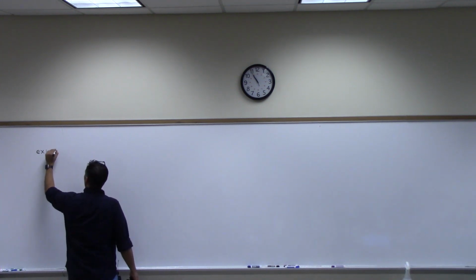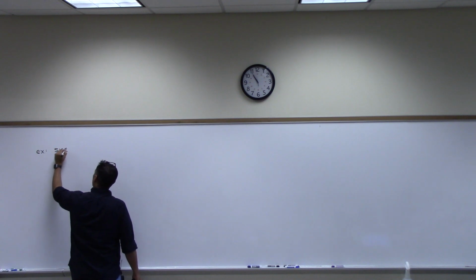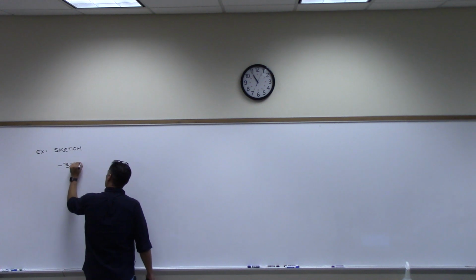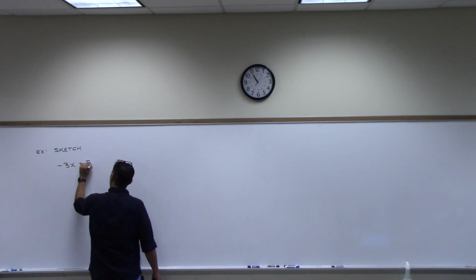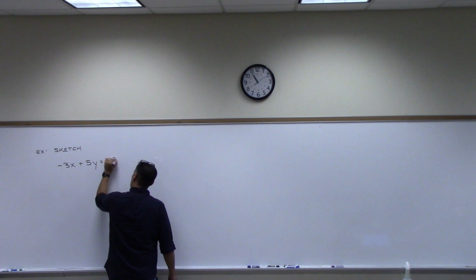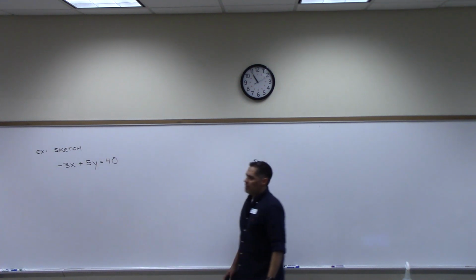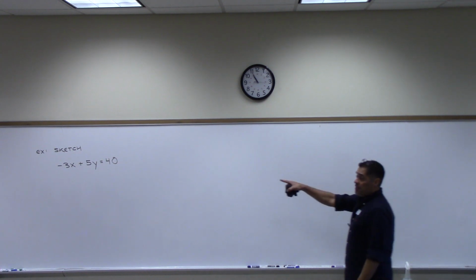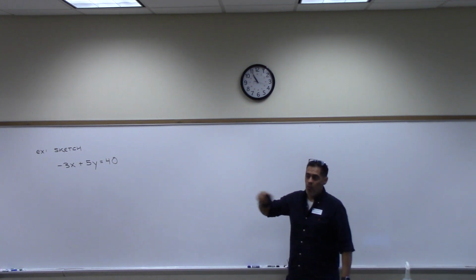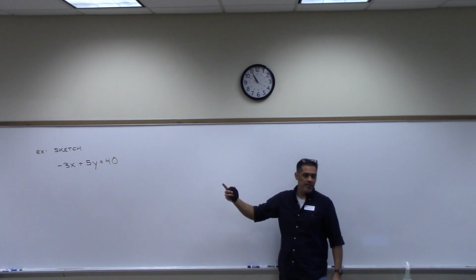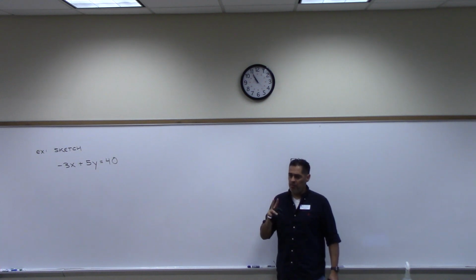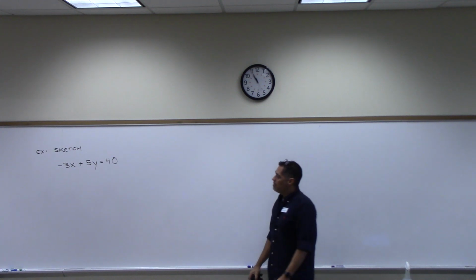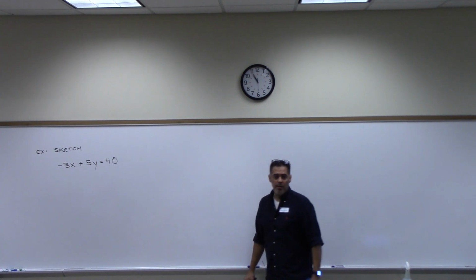All right. So the first example, sketch the following. Negative 3x plus, let's go with 5y equals 40. Sketch this. So the first thing that you have to do when you see this is realize what you're looking at, right? This is a linear equation with two variables. So you have to know that this is a line, right, just by looking. And then you have to pick which method you're going to use to do it.